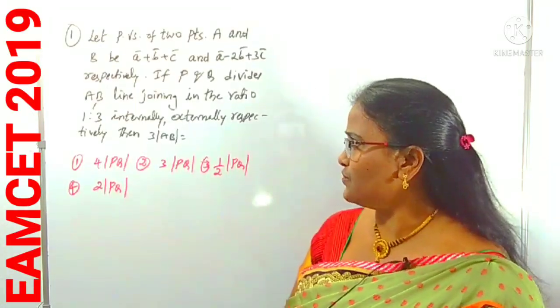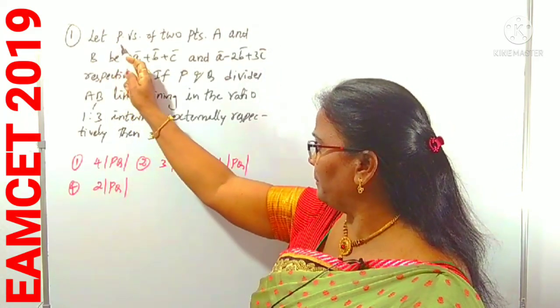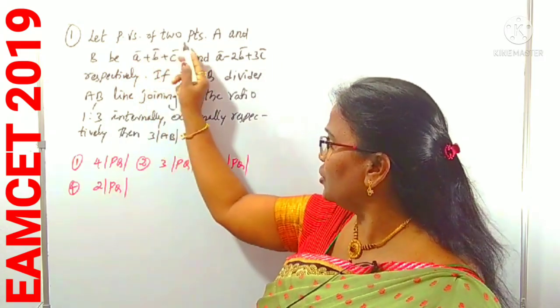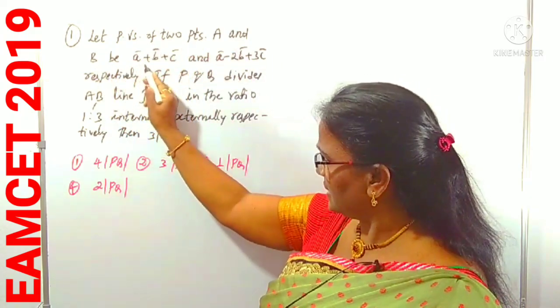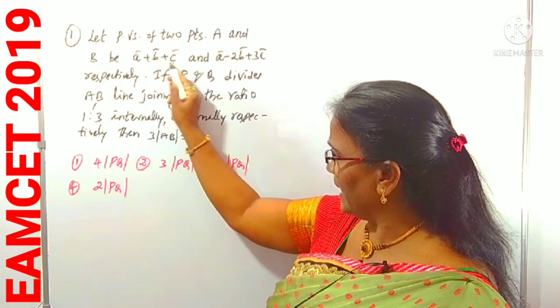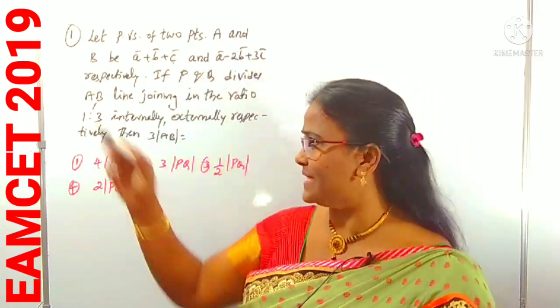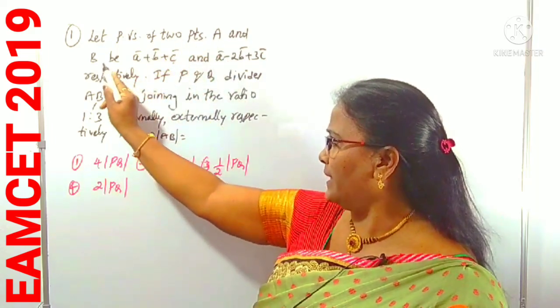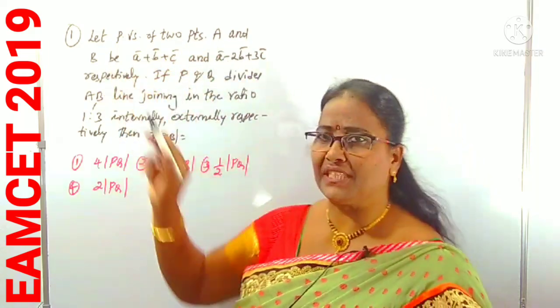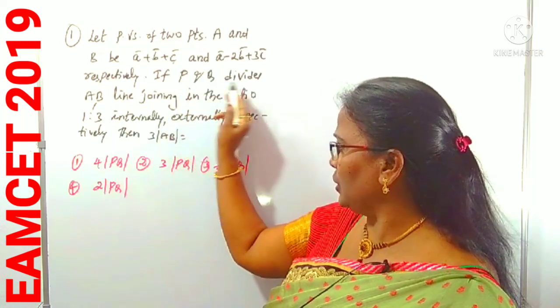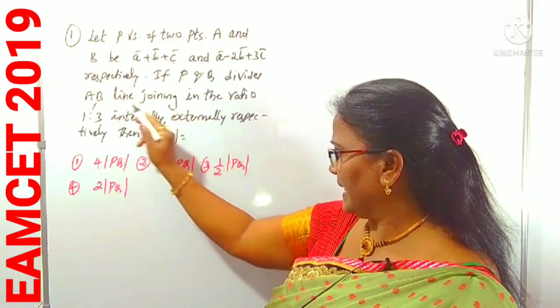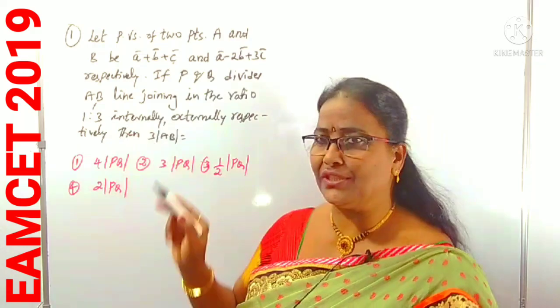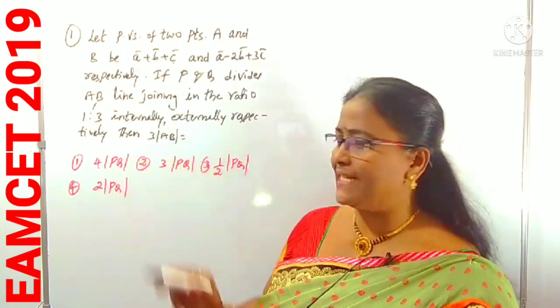Look at this question. What is given in the first sentence? Let a and b be the position vectors of two points A and B respectively. This is the position vector of A and this is the position vector of B. It means the first vector is the position vector of point A and the second vector is the position vector of point B. If P and Q divide the line joining AB in the ratio 1:3 internally and externally respectively.